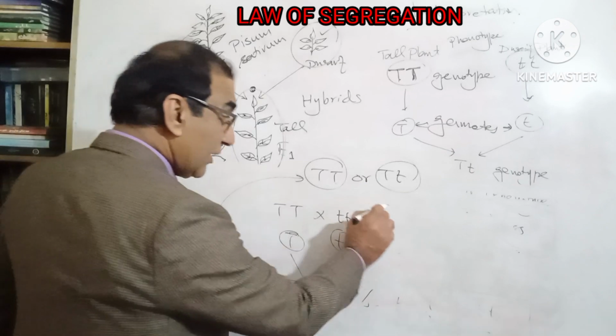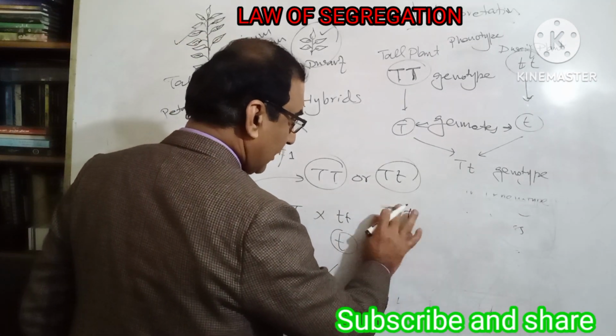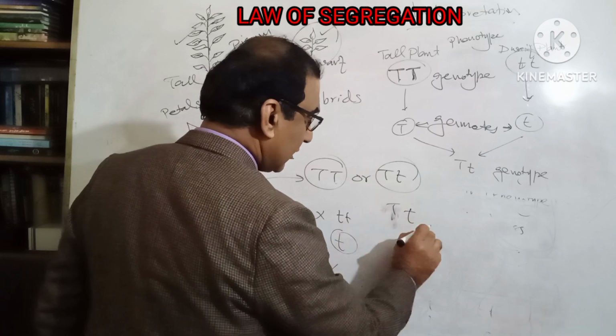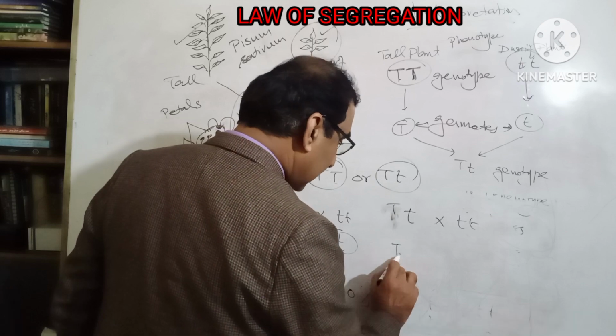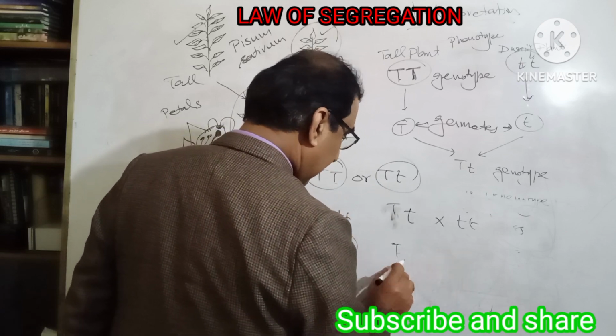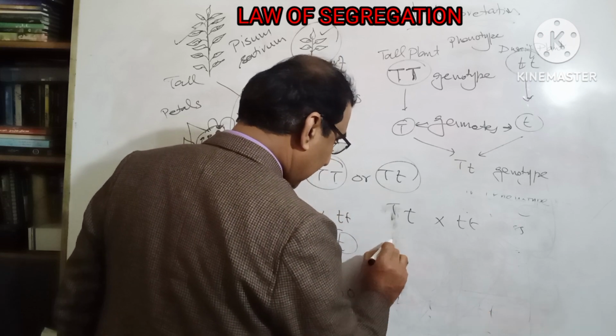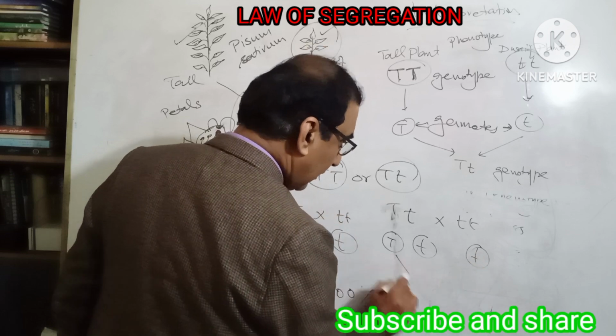And if this is the condition, what will happen? Capital T, small t, multiplied by small t. What will happen? Capital T, small t, and here could be the chance of capital T, small t. Here is always small t. What will happen?